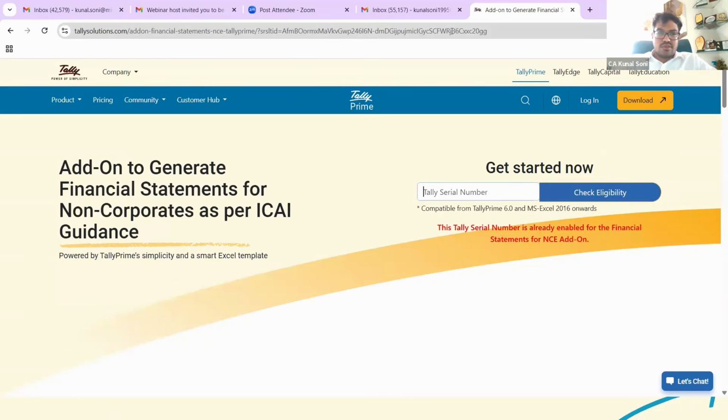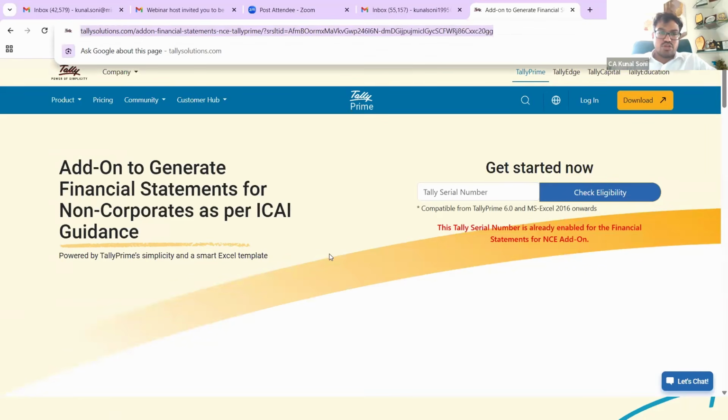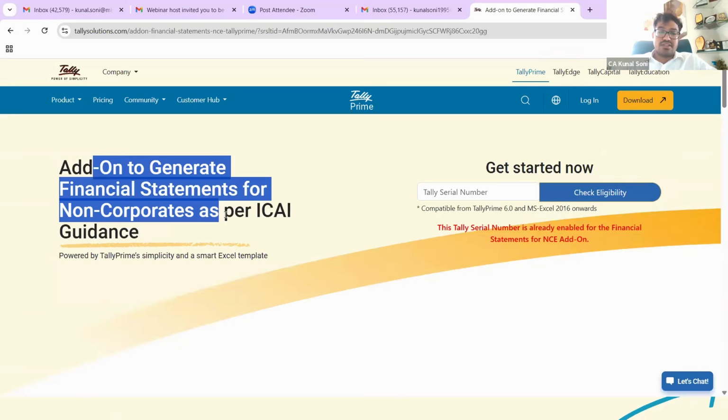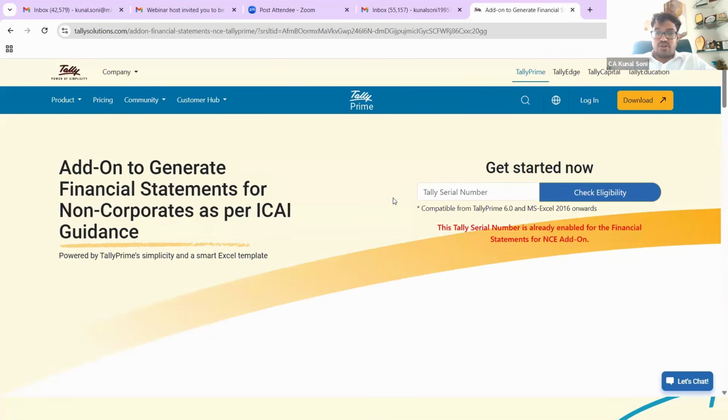This is the website link for the Tally Solutions web portal. They have provided here an add-on to generate the financial statements for non-corporate as per the ICAI guidance note. What you are supposed to do is provide your Tally serial number. One thing to note is that it is not required whether your TSS is renewed or not renewed. This works on the concept that once you enter your serial number, it should be upgraded to TallyPrime 6.0 or above.